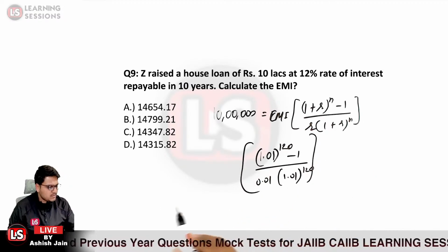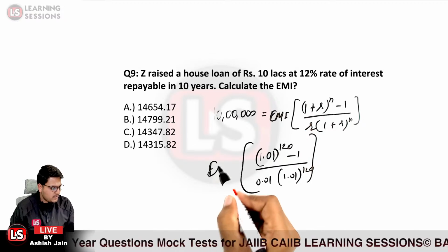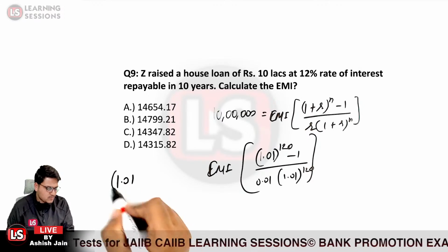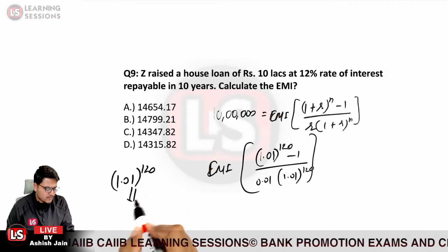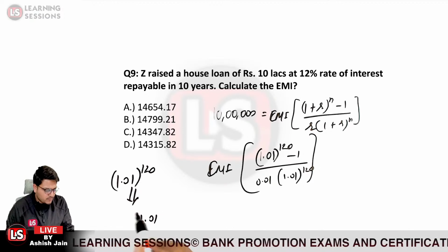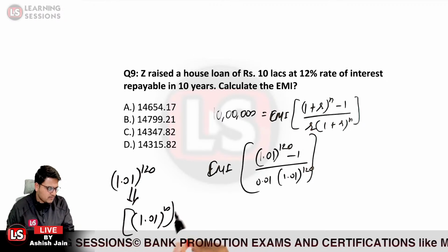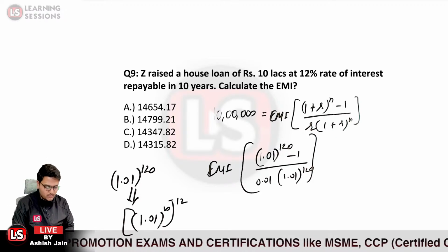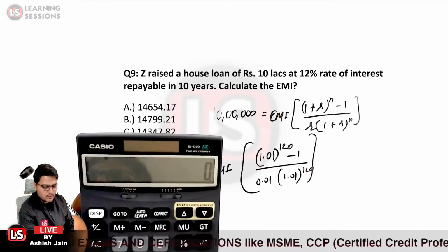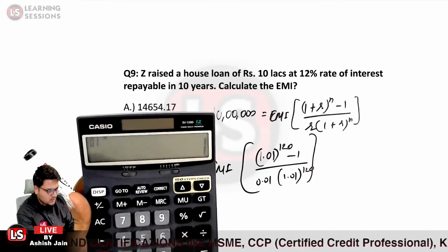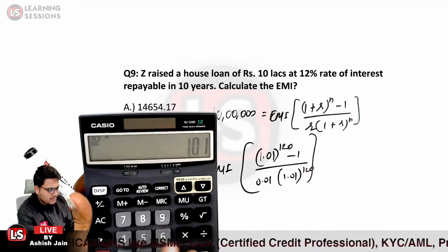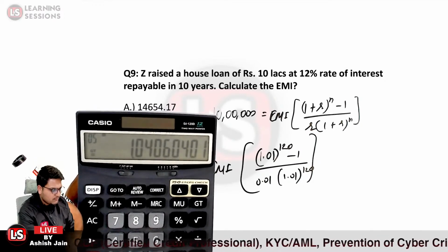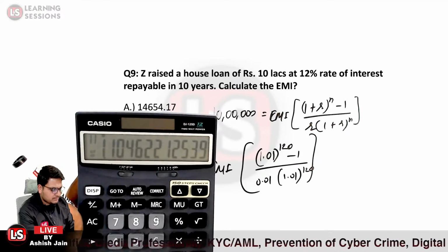This is actually the main calculation part that we need to solve. So first of all we will be solving 1.01 raised to power 120, and we'll be forming the factors here. So it will be 1.01 raised to power 10 raised to power 12. That is how you can easily solve 1.01 raised to power 120. First we solve 1.01 raised to power 10, that is 1.01 multiplied by 1.01, and raised to power 10 means you will be pressing the equal sign 9 times. So 1 2 3 4 5 6 7 8 9.